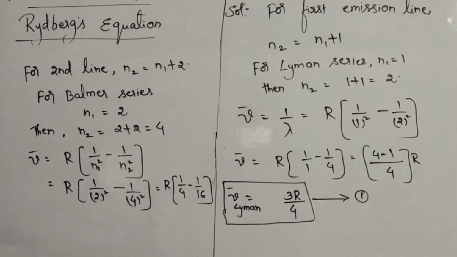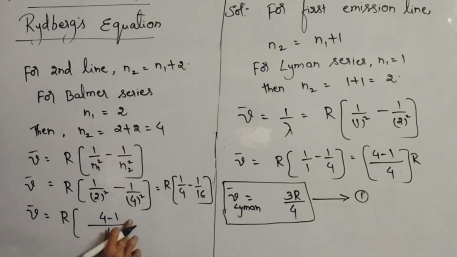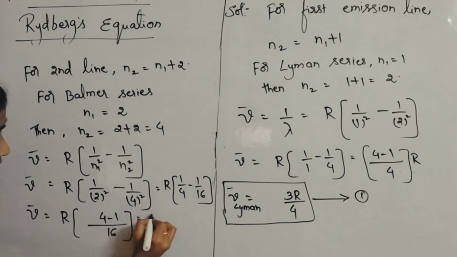Take LCM 16: 4 minus 1, which is equal to 3R by 16.